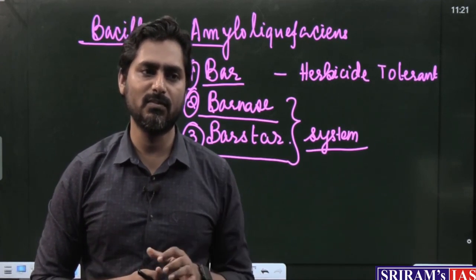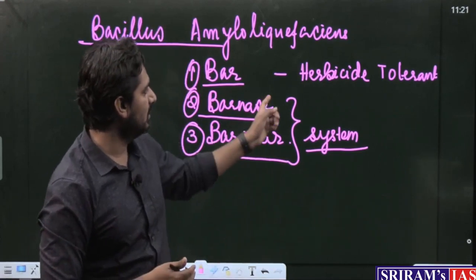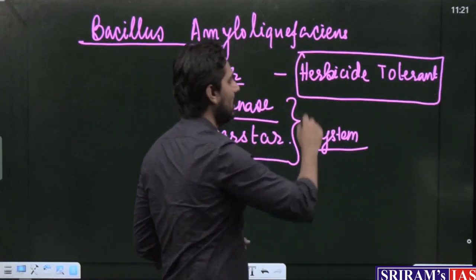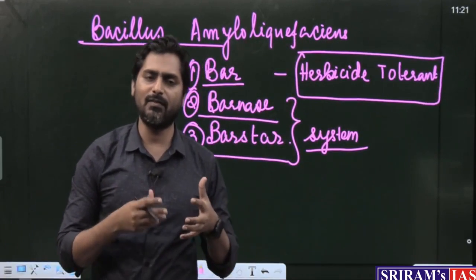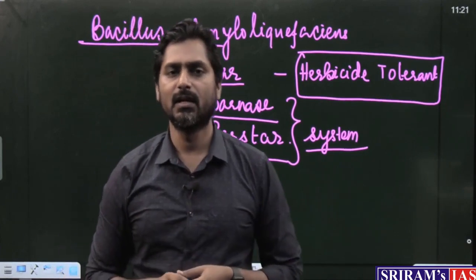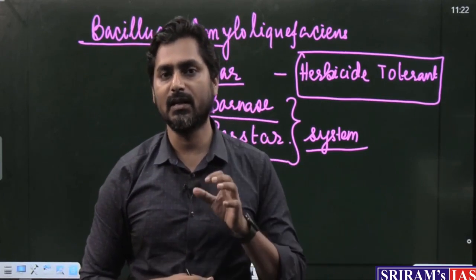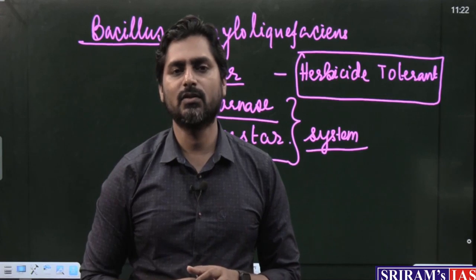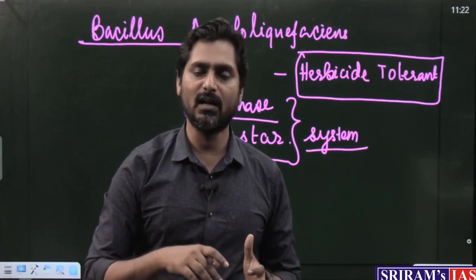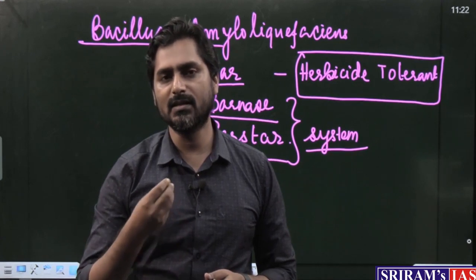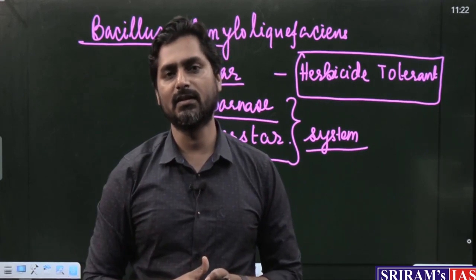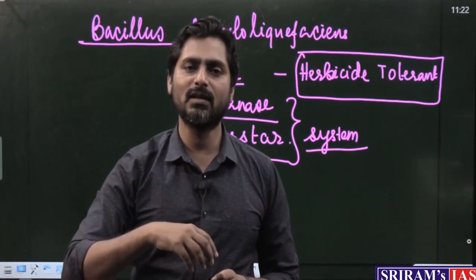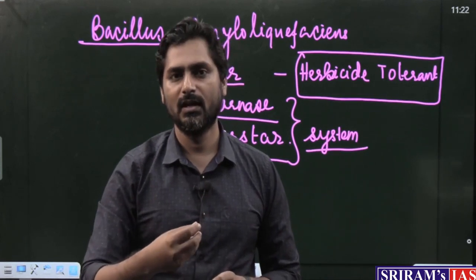And the biggest criticism GM mustard has attracted is because of this herbicide tolerance. Why? Because of this there is a concern. See, herbicides are harmful chemicals which kill the weeds. But most of these herbicides are carcinogenic in nature. Carcinogenic means they are cancer causing. Because they are carcinogenic, there is a concern that if we make it herbicide tolerant, then farmers would get an incentive to use excess herbicides, because they would be using it once during the crop life. So they would be incentivized to use more herbicide.